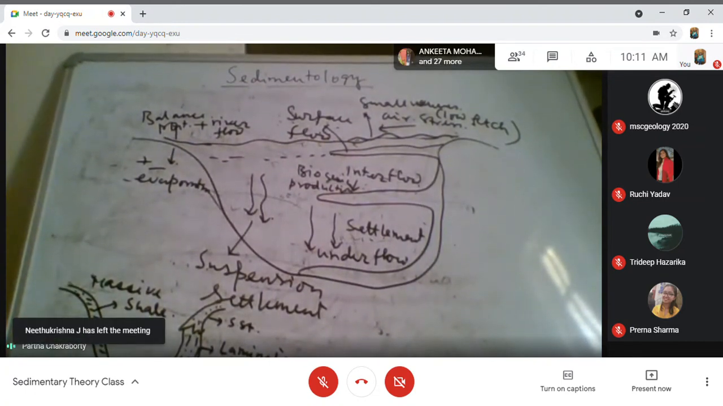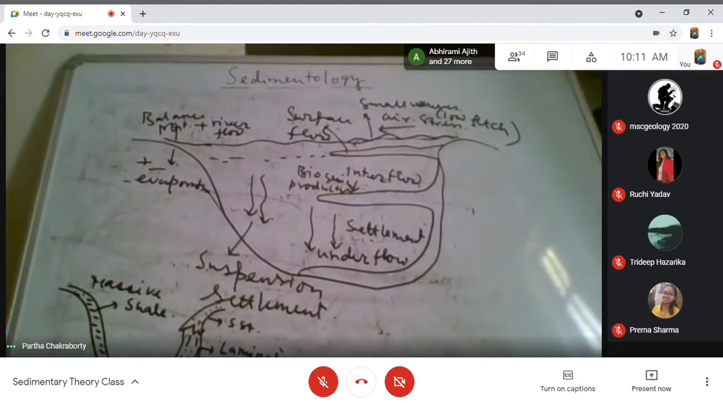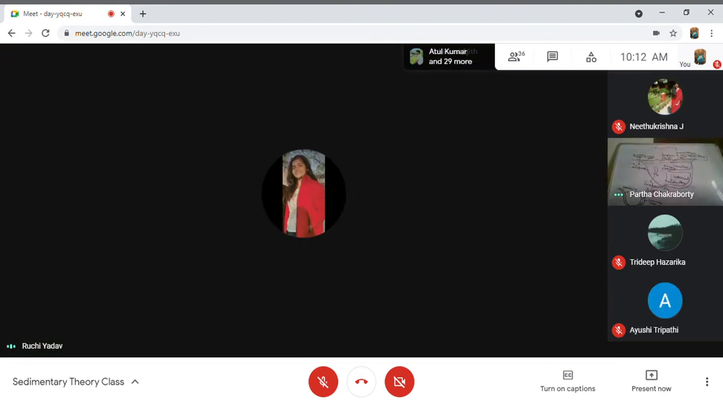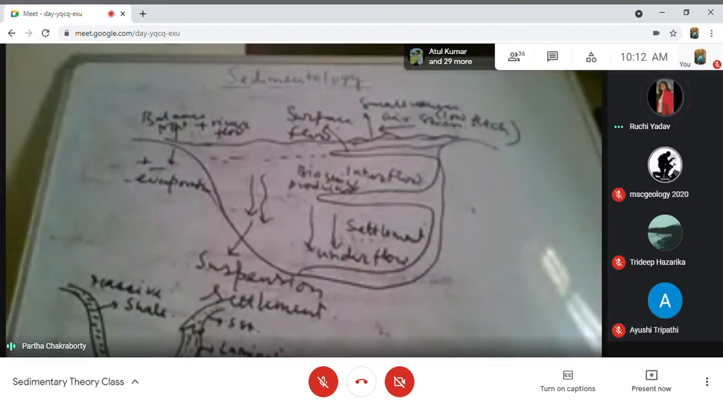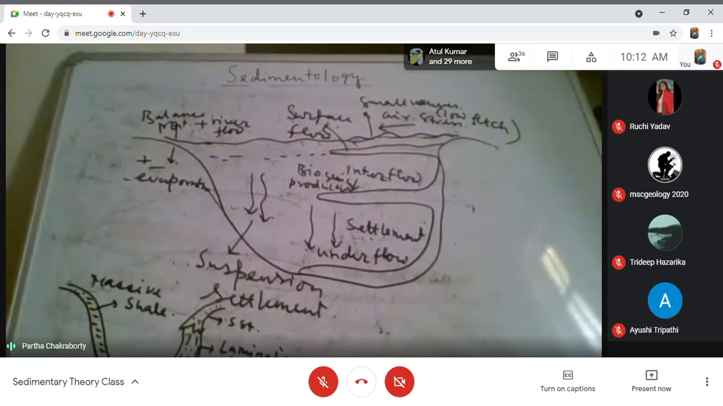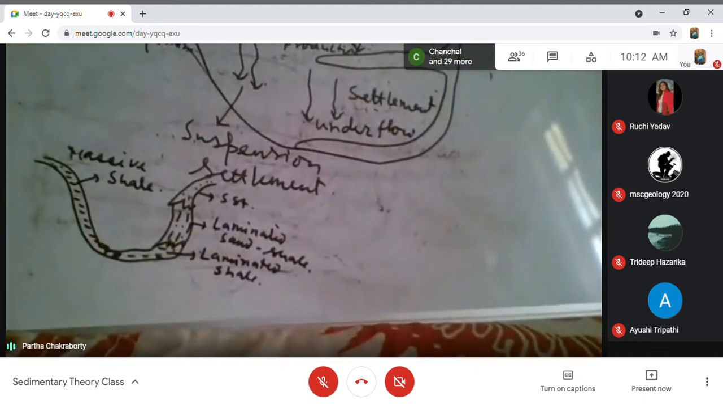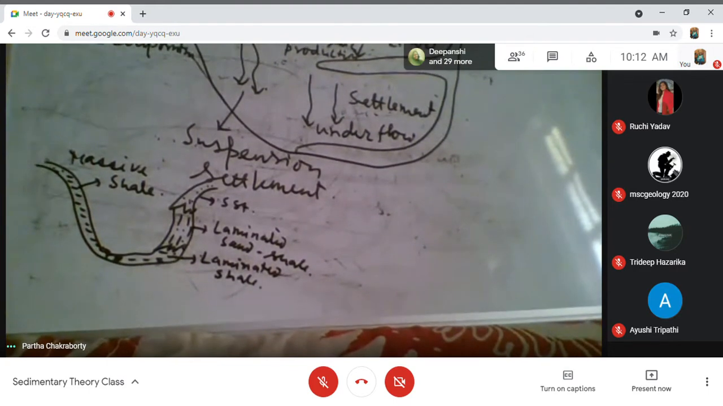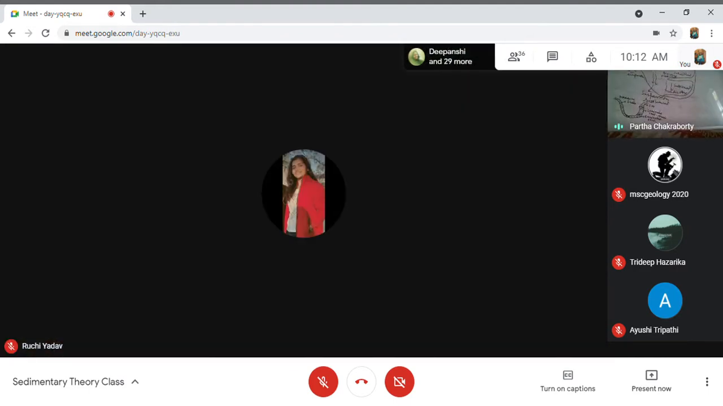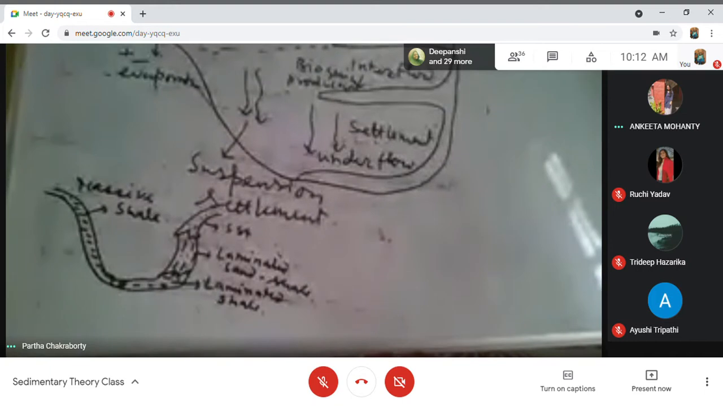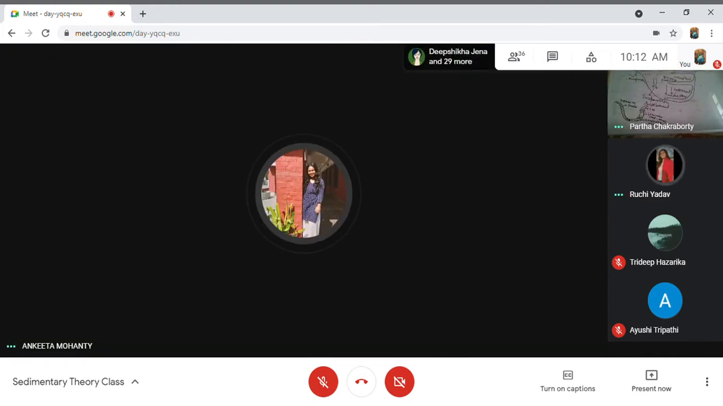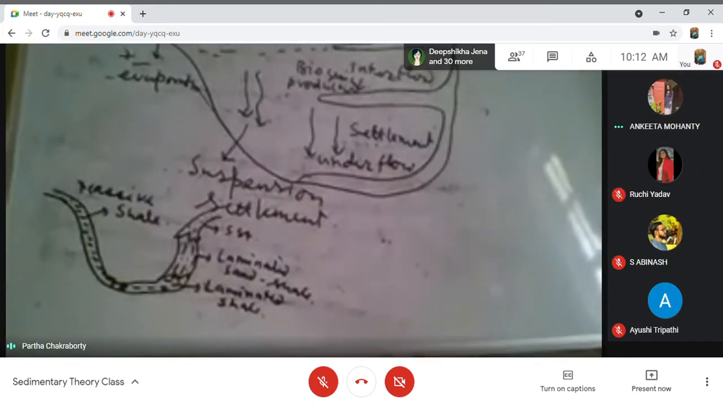Is the figure completely visible? Both the figures? No, sir. Sir, the lower one is not visible. Lower one. So first you draw the upper one, then I will make the. I believe now the lower one will be visible. Yes, sir. So both are visible or not? No, sir. Now the upper one is not very visible. So first you draw the upper one.